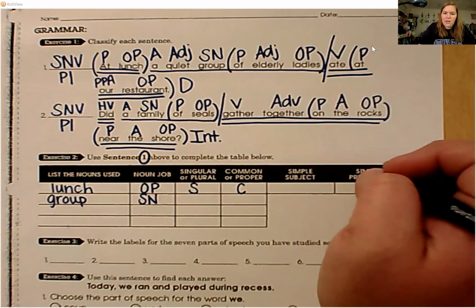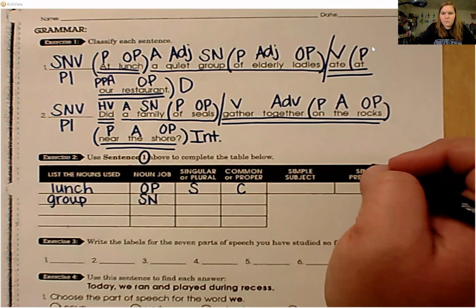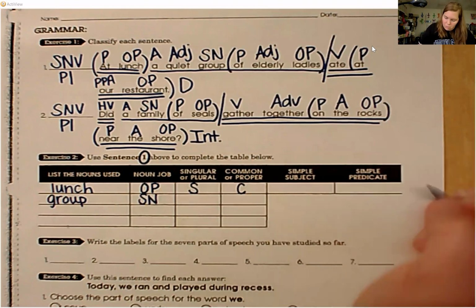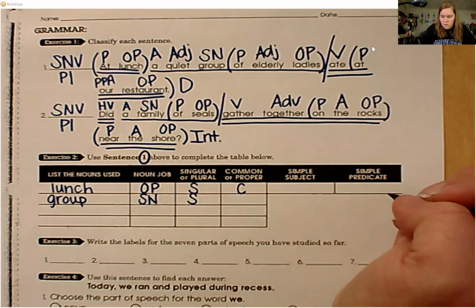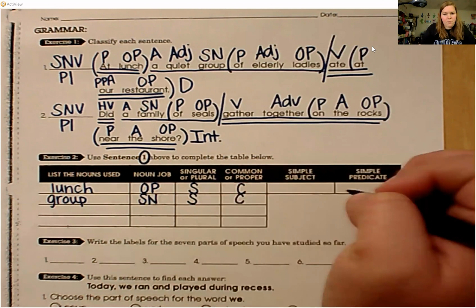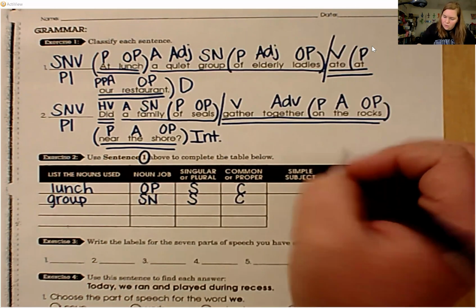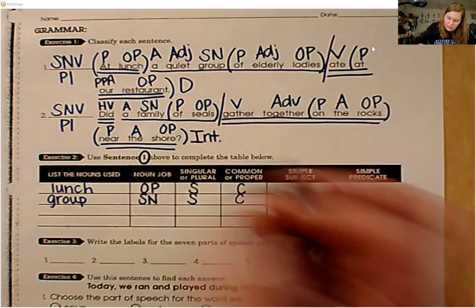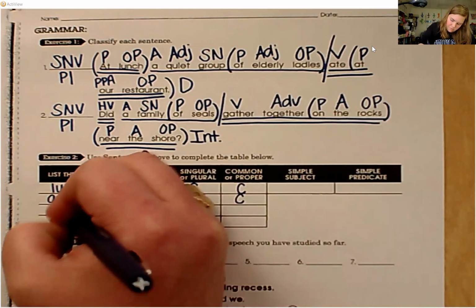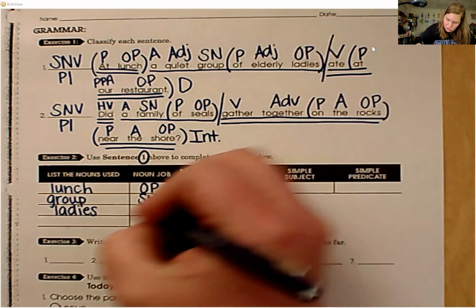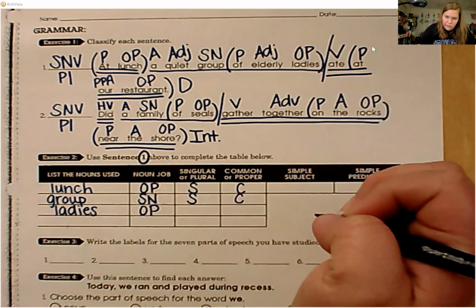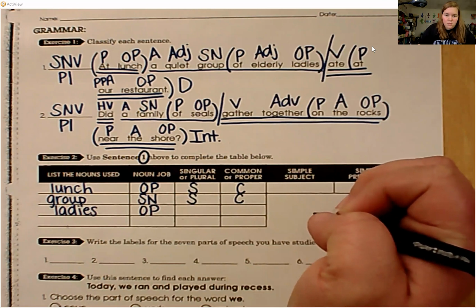Is group singular or plural? Group is singular. And is it common or proper? Common. Another noun, ladies. Ladies is an object of the preposition. Is ladies singular or plural?